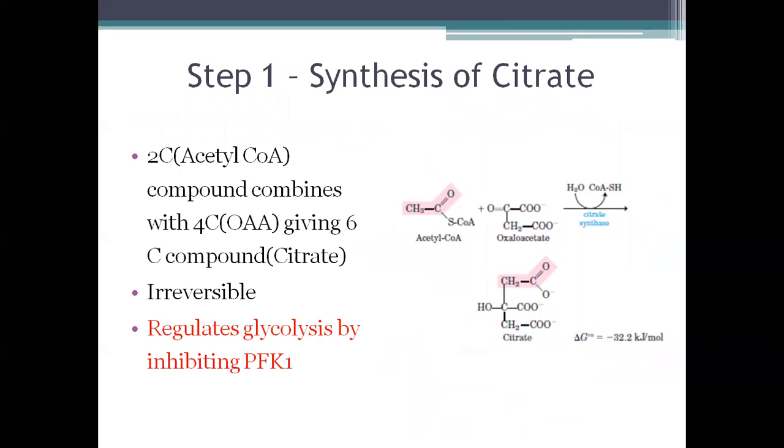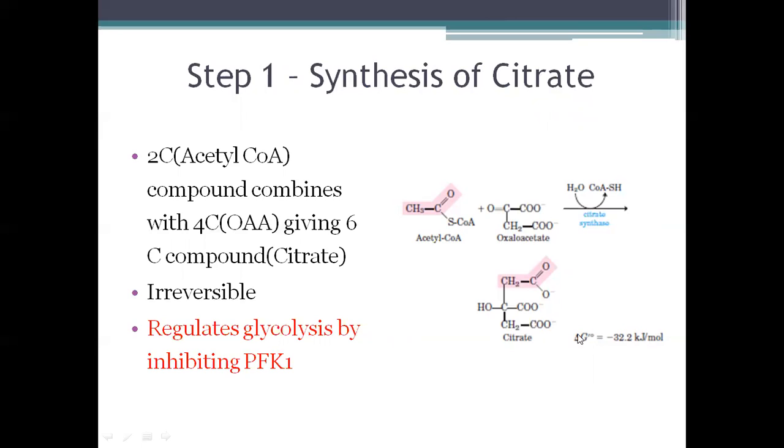So the first reaction is the synthesis of citrate. Here, a 2-carbon compound, acetyl-CoA, combines with oxaloacetate, which is a 4-carbon compound, in the presence of the enzyme citrate synthase, and they give citrate.